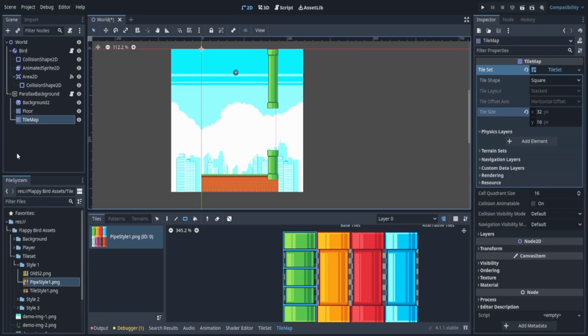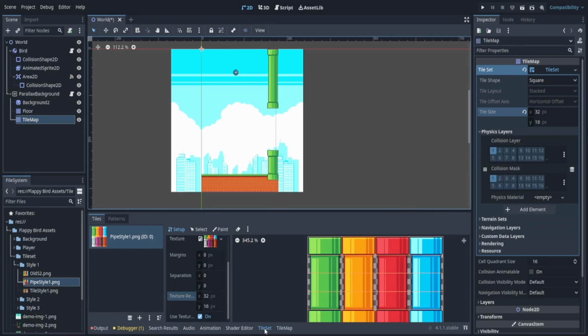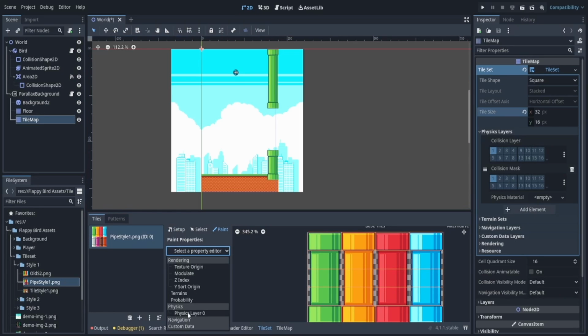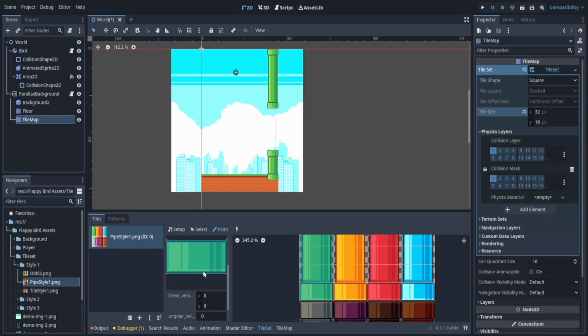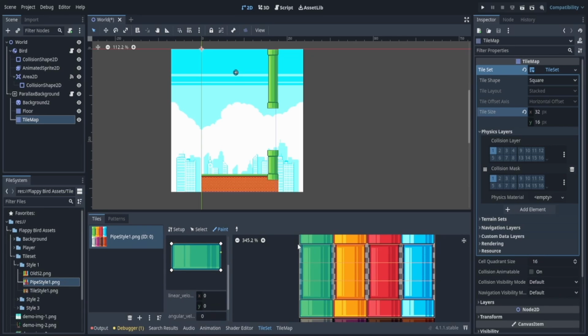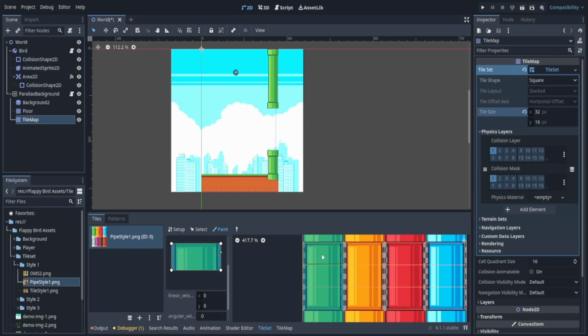Let's also add a physics layer. Now I want you to try this. Remember how we added the physics layer and added the collision. So I want you to pause the video and give it a try. Add an element. Go to tile set. We're going to go to paint, physics layer. We're just going to select all of these. You can see here that we can even edit it here. I'm not going to care too much about the tiny collision here. You could do this if you'd like, if you are very specific about it. I guess I just did that. But yeah, so you can do that. And now the collision is very specific.